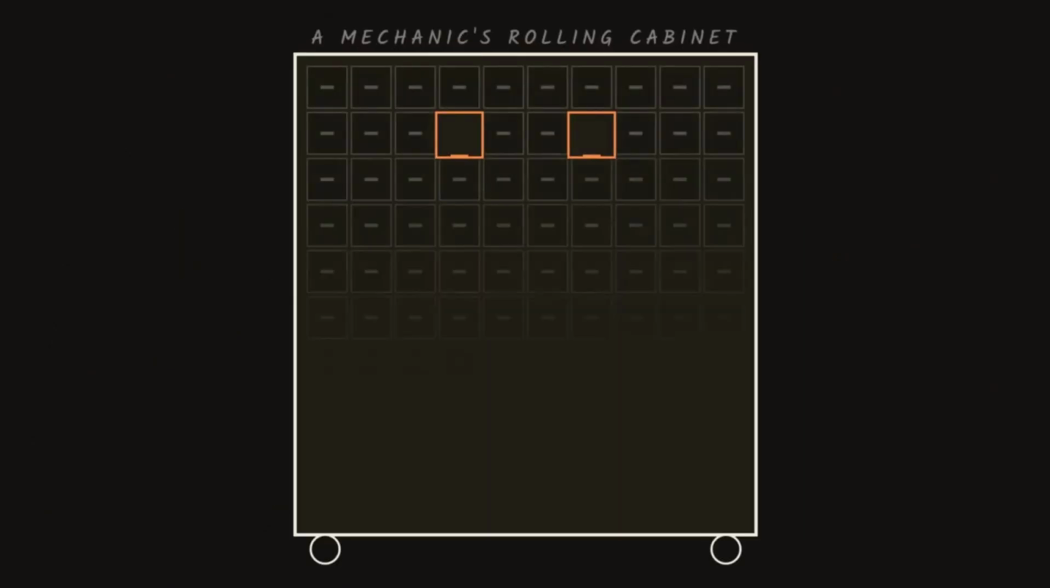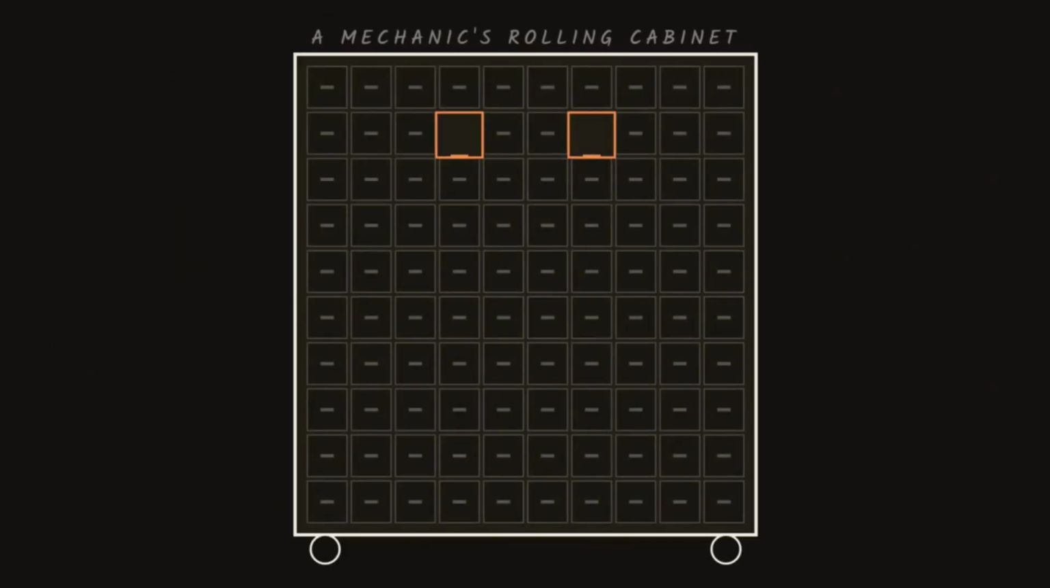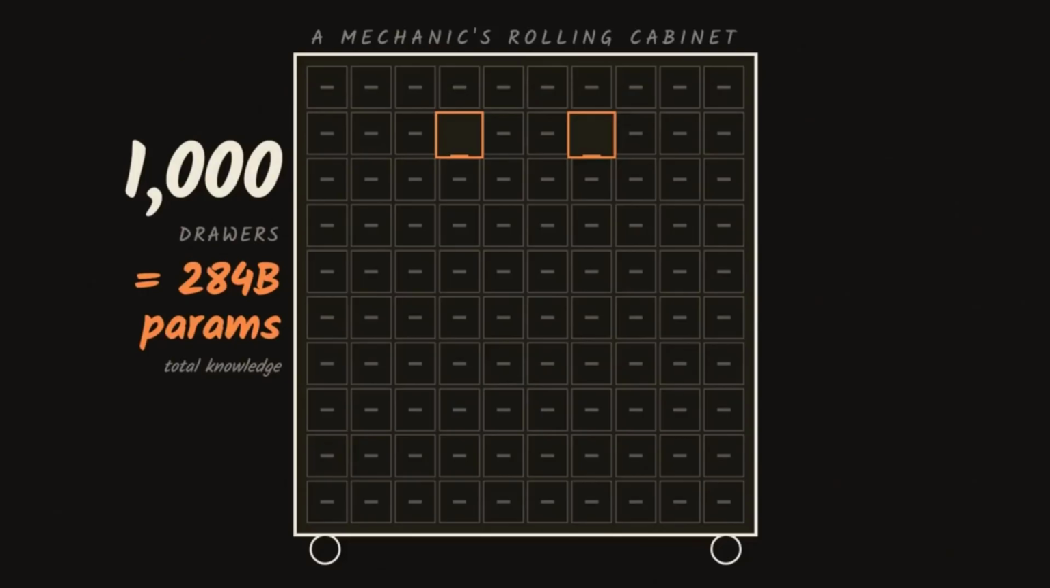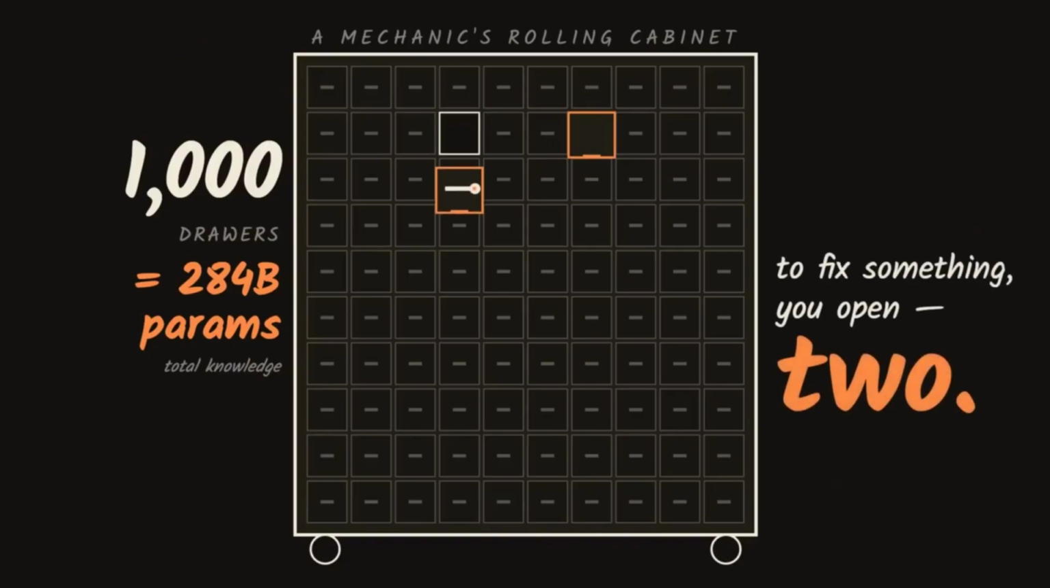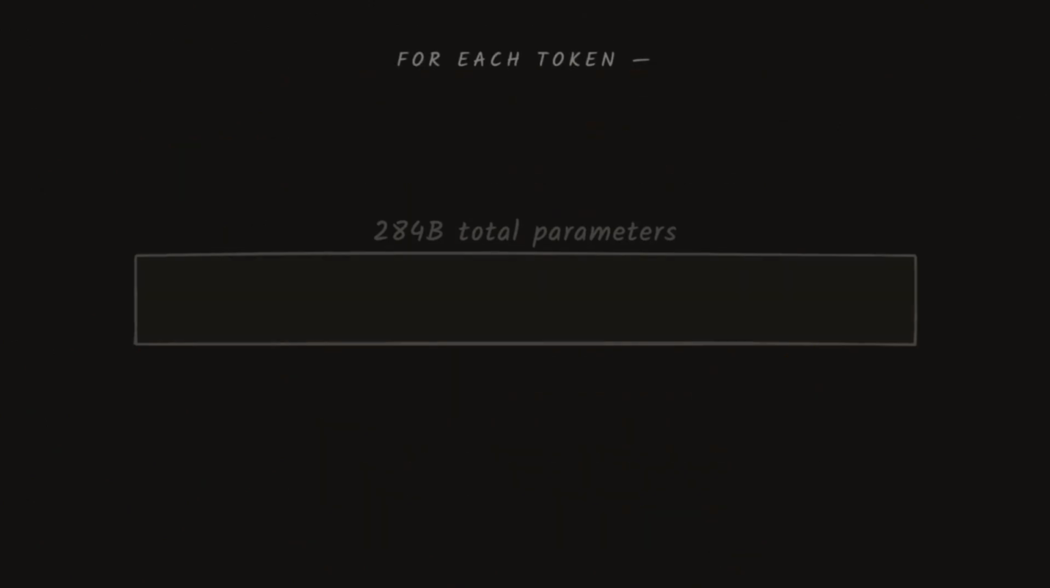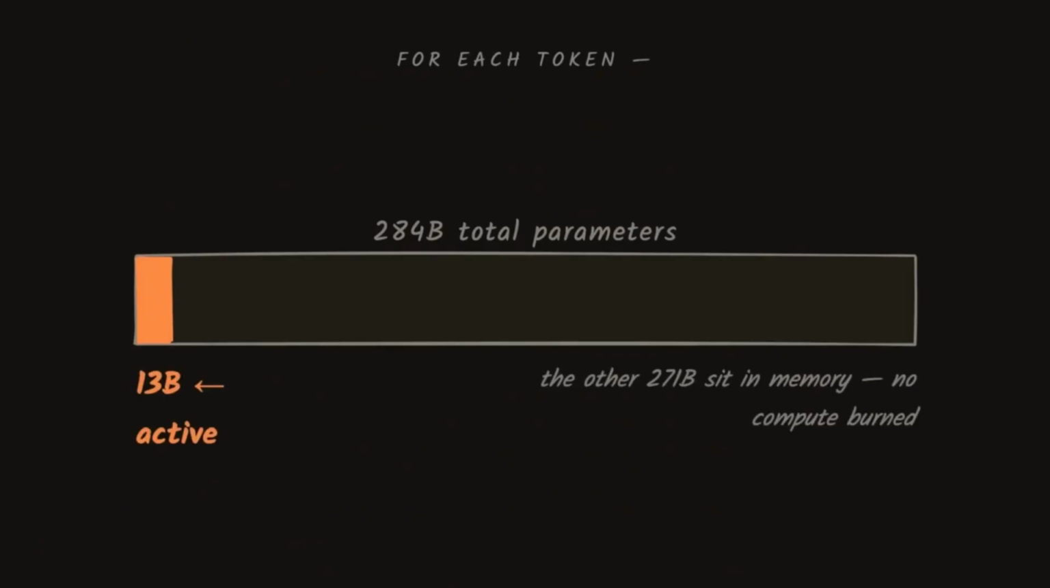First trick is the mixture of experts, or MoE. The concept isn't new, but DeepSeek has been refining their version for years. Picture a rolling mechanic's cabinet with 1,000 drawers. That's a total of 284 billion parameters in knowledge. But when you go to fix something, you don't open every drawer. You open maybe just 2, like the socket wrench and the hex key. The remaining 998 remain closed. That's how MoE functions.